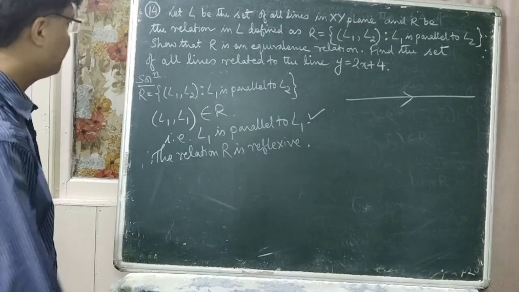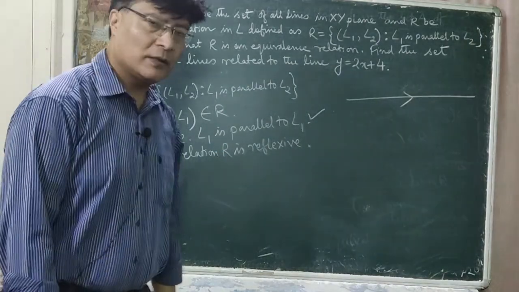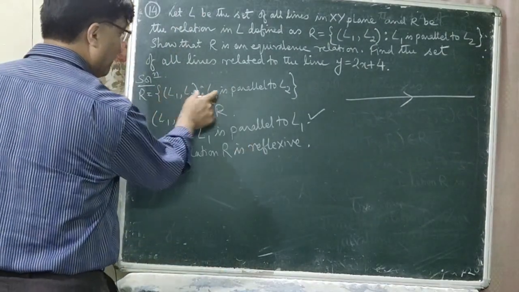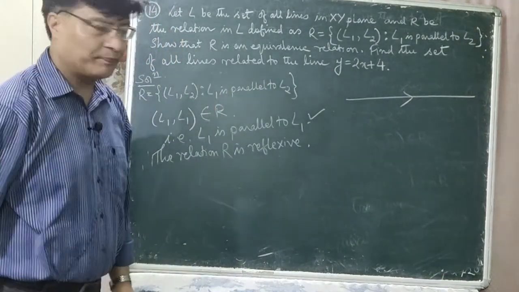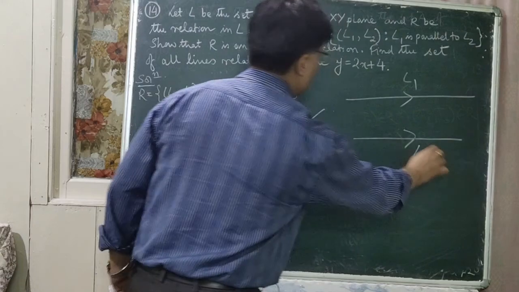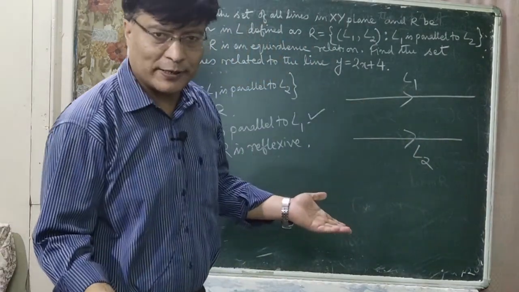Is that clear now? Next you have to check for symmetric relation. What is symmetric relation here? If L1 is parallel to L2, can you say that L2 is parallel to L1? Yes, obviously.